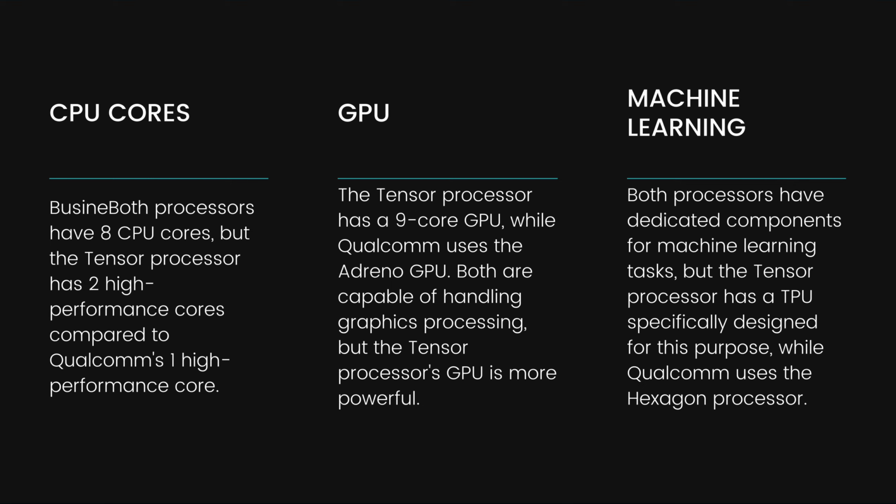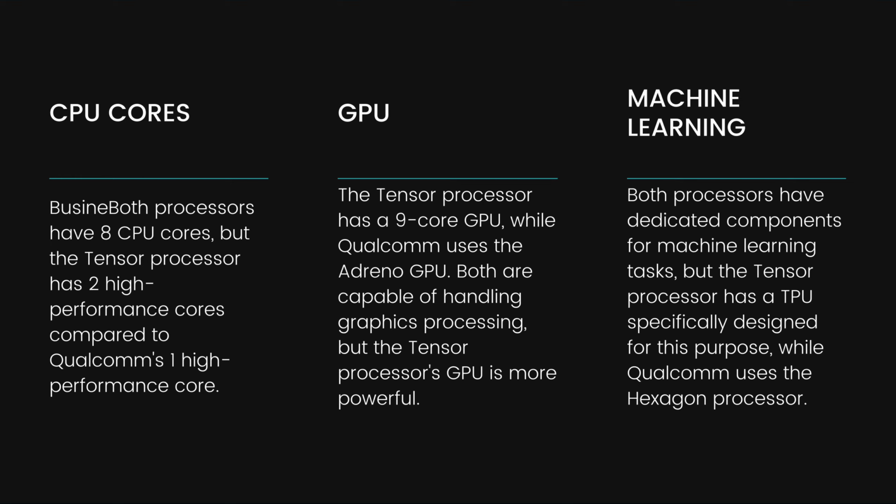Now further specifications. CPU cores: both processors have 8 CPU cores, but the Tensor processor has 2 high performance cores compared to Qualcomm's one high performance core, which makes Google Tensor more efficient than Qualcomm Snapdragon. GPU: the Tensor processor has a 9-core GPU, while Qualcomm uses the Adreno GPU.